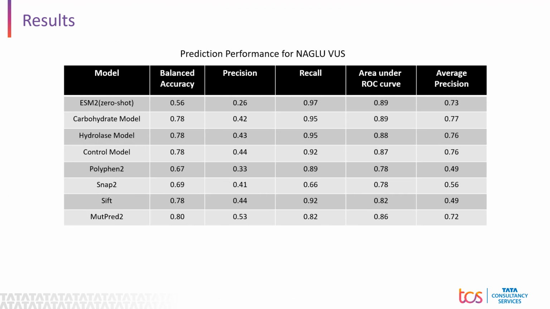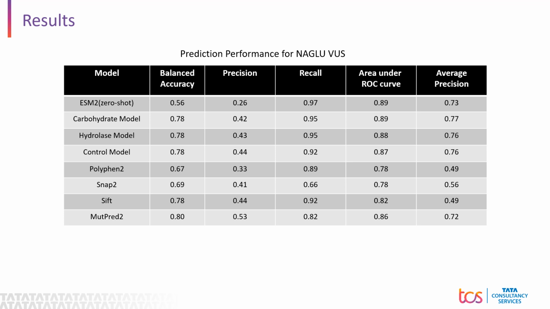Here in this slide, the table shows the prediction performance for NAGLU VUS. In order to test our model against existing state-of-the-art models, we created a test set which consists of 38 pathogenic and 126 benign variants from the NAGLU gene. We made sure this test set does not overlap with variants in our training set. As shown in the table, the average precision score for all our models is substantially better than the state-of-the-art predictors SNAP2, PolyPhen2, and SIFT, and is slightly better than MutPred2.